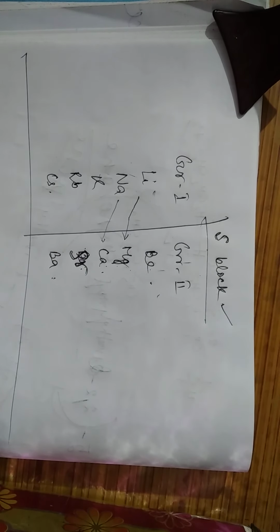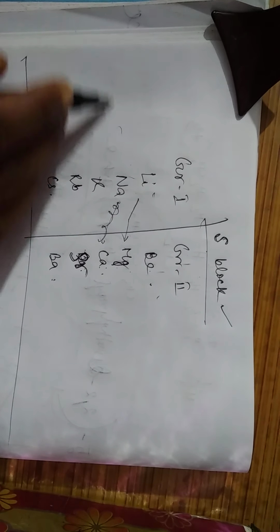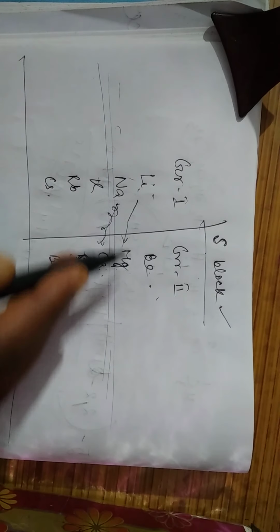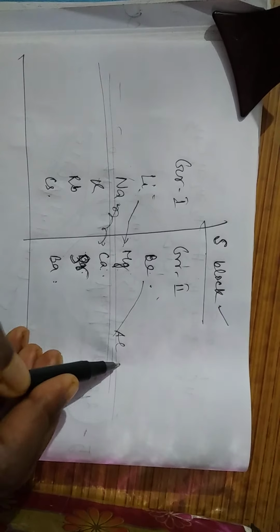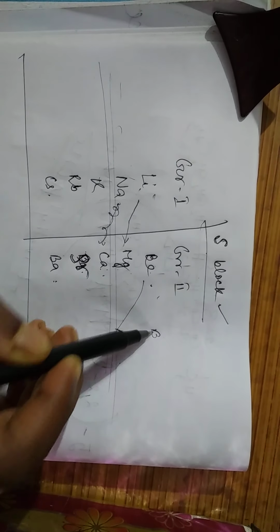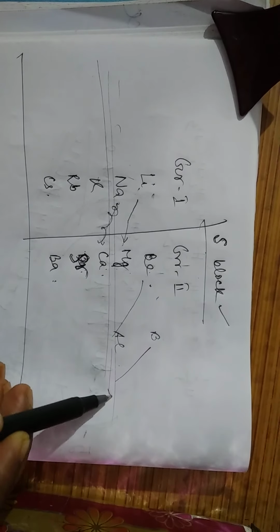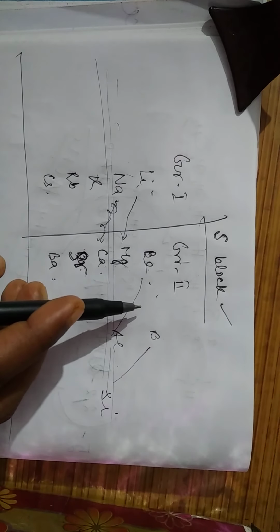Sorry, not sodium and calcium; these two groups we are considering.